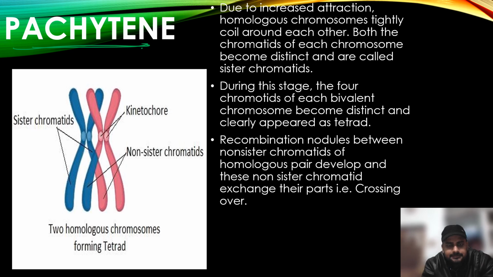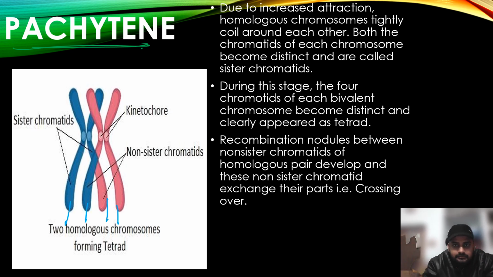What happens in pachytene? Pachytene is characterized when these two chromosomes come very close. Their chromatids are now distinct. You can see their chromatids very clearly.